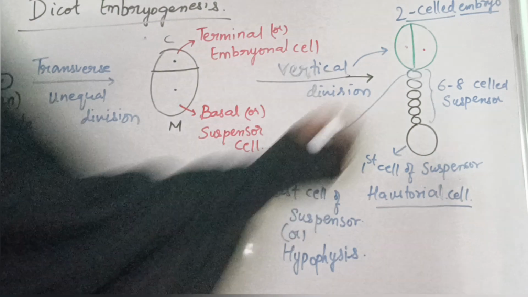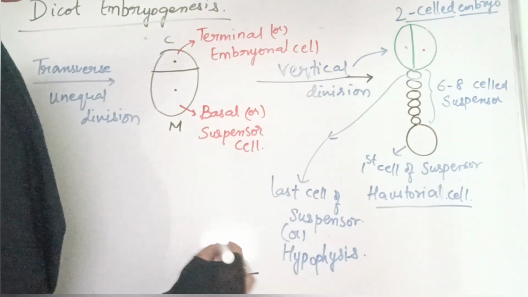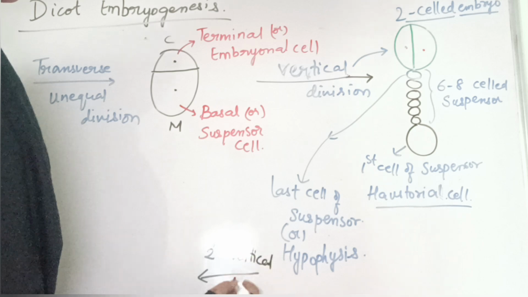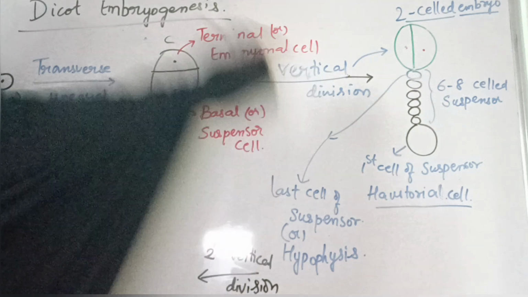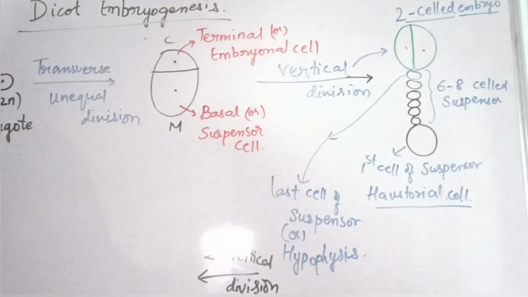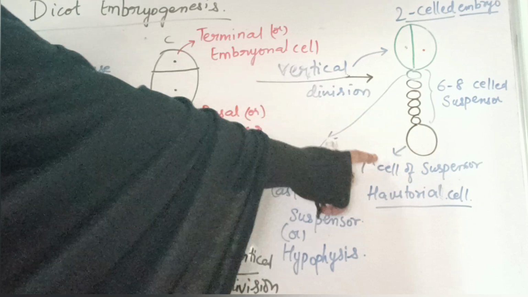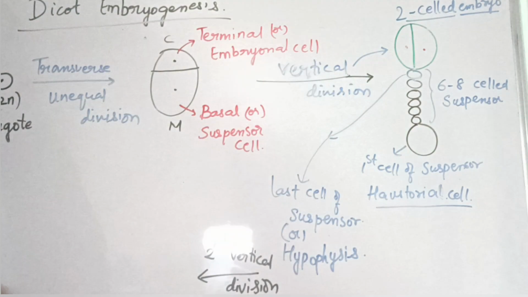Now I'll go in reverse here. The second vertical division is going to take place where? Only in the embryo. That is this region, not in the suspensor cells. The suspensor cells will remain as such. Okay, the second vertical division. Once the second vertical division is formed, the embryo will look like this.